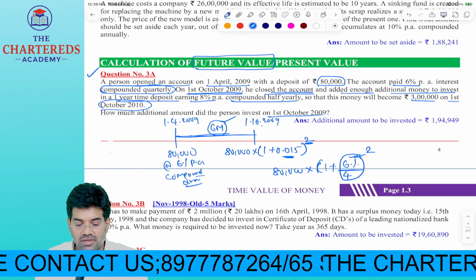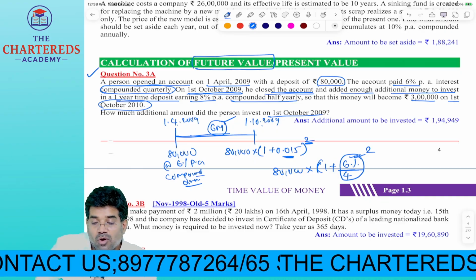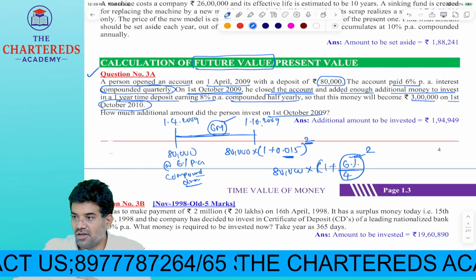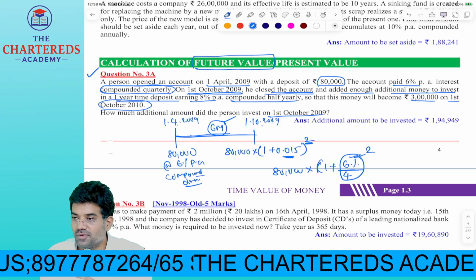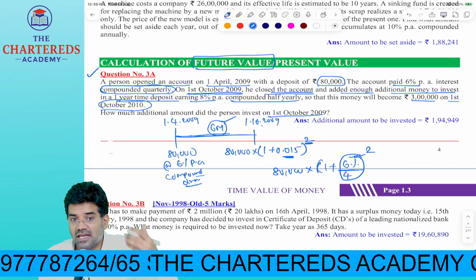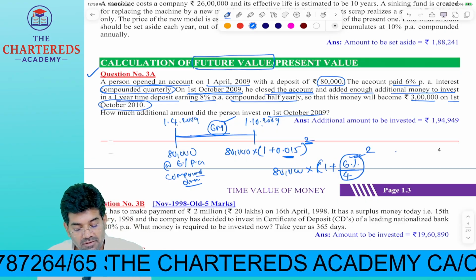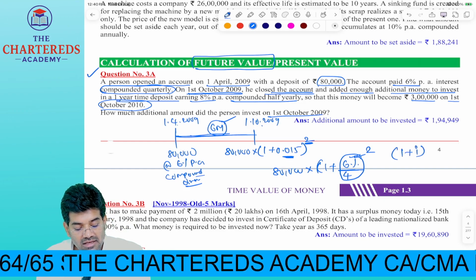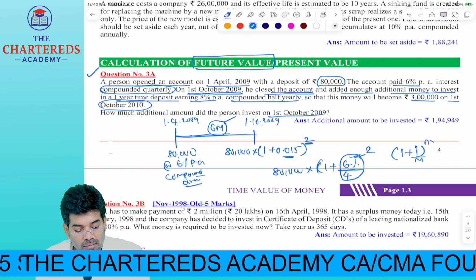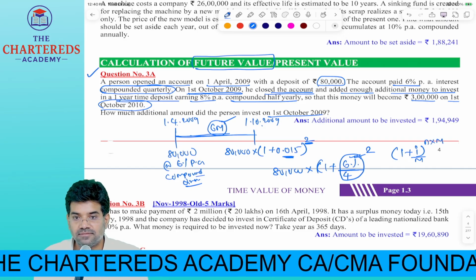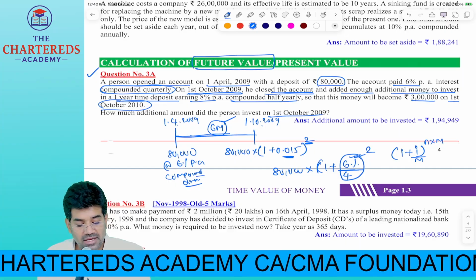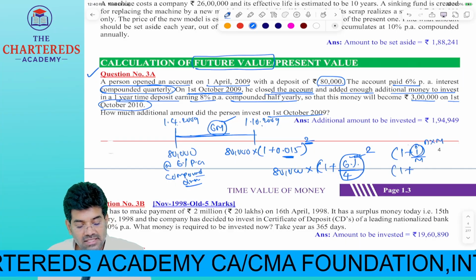Yes or no? Now, if I want to use, this is logic wise we have done or not? This purely based on logic we have done. To do it formula based, what formula did I give you? 1 plus I divided by m whole power n into m. If you want to apply the formula here, 1 plus I means interest rate per annum.